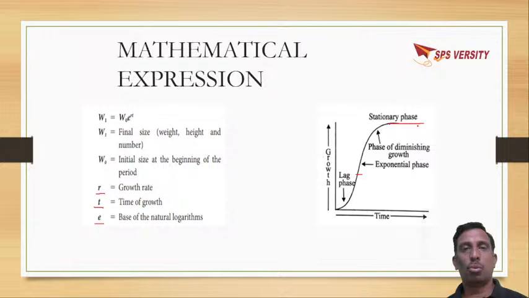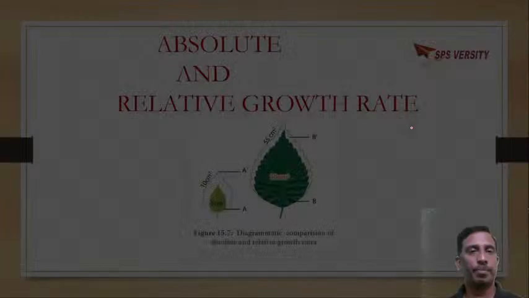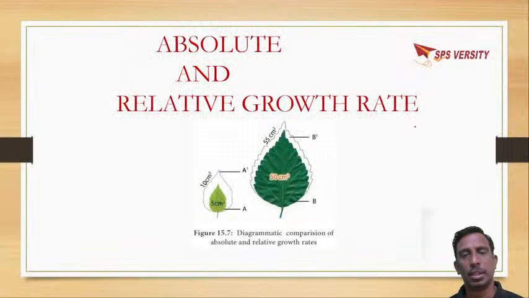Geometric growth is where each and every cell will start dividing, will be in the process of cell division. Whereas in arithmetic growth, only a few cells will proceed for cell division, not all the cells. Initially, if you take any plant, it will be in geometric growth, where all the cells divide. But later on it enters into arithmetic growth.